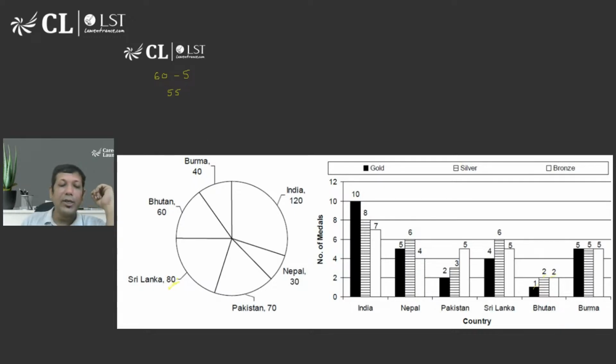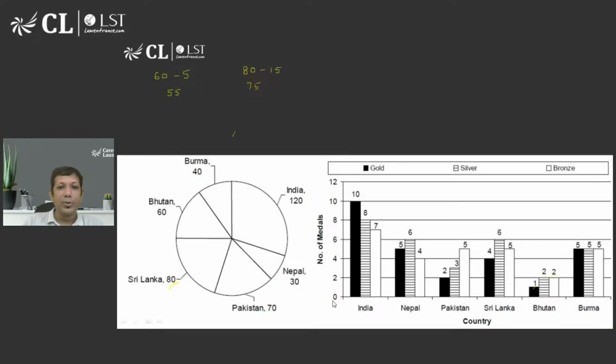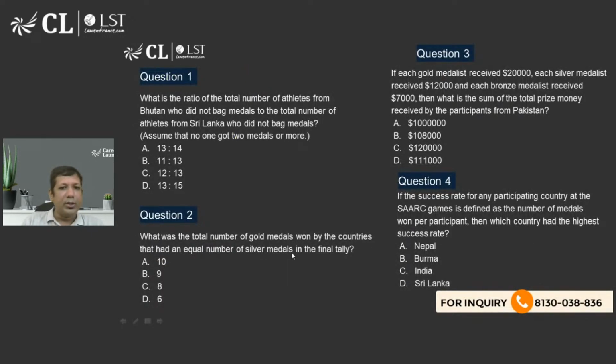Let's look at Sri Lanka. Sri Lanka has how many participants? 80 participants, right? How many medals are they getting? That is 4, 5, 6, that is 15 medals. So how many people are not getting medals? Sorry, it's not going to be 75, it's going to be 65. So 55 is to 65. What is the ratio we are talking about? That is going to be 11 is to 13. That's going to be option B.